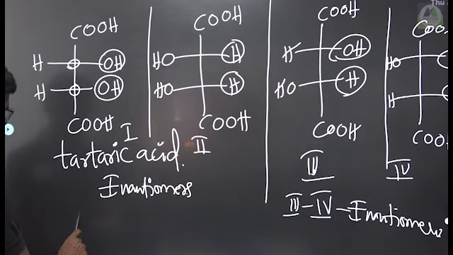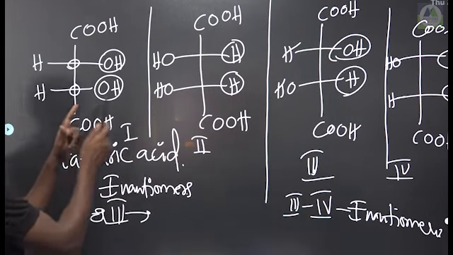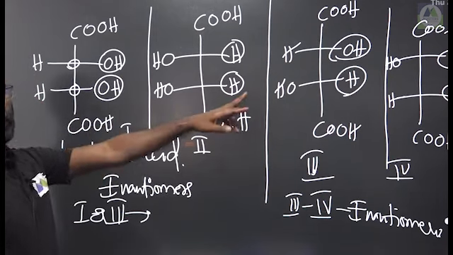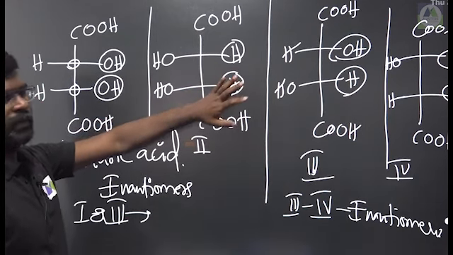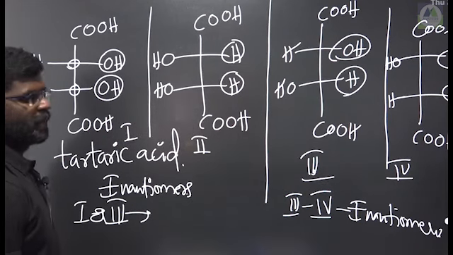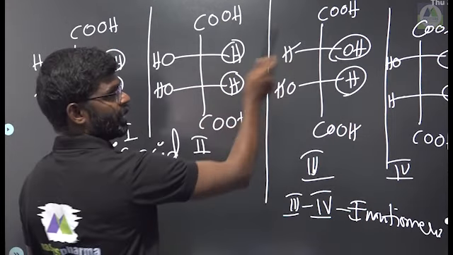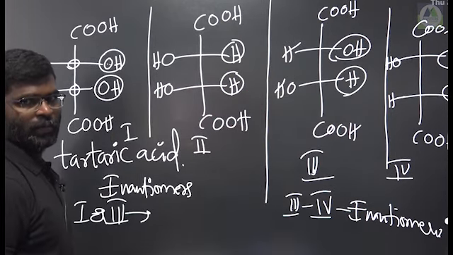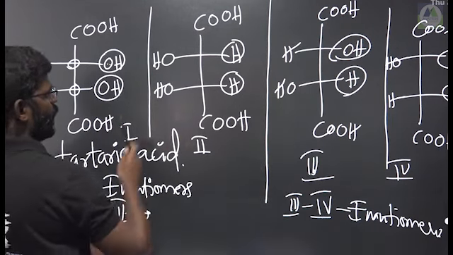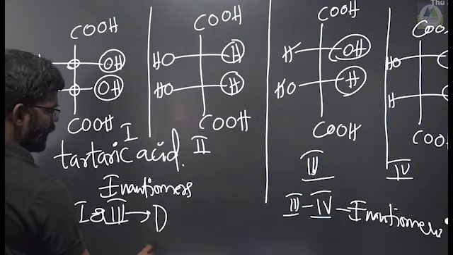Then coming to the 1 and 3 relation. Compare 1 and 3. See here 1, here 2, here 3. Both are isomers, both have the same molecular formula. So that's why those are isomers. Both are non-superimposable because here the OH groups merge with each other, but here there is hydrogen, here an OH group. So those two are not merged with each other. Right, so that's why non-superimposable, non-mirror image isomers are called diastereomers here.